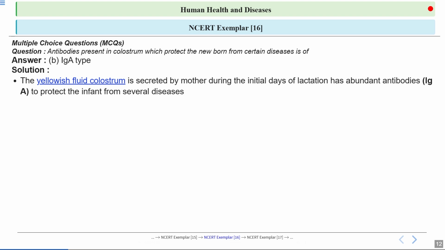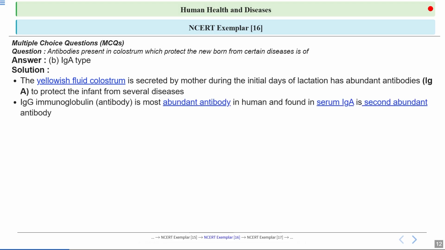Colostrum is a yellowish fluid produced in the first few days by the mother after the birth. This colostrum is very nutritious and consists of antibodies as well. Now, immunoglobulin G is actually the most abundant antibody in the blood. Clear?